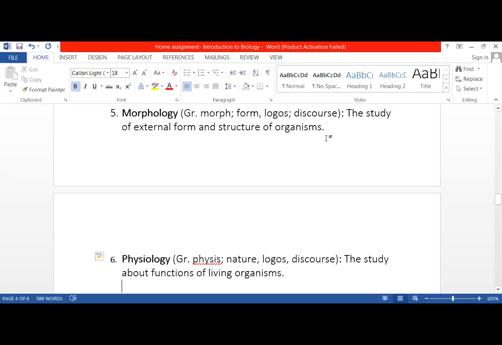Your notes are being taken from the book. The study of external form and structure of organism. Yes, Arham, but if you don't write, it's okay. I only need the definition.